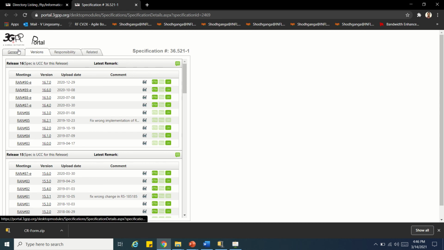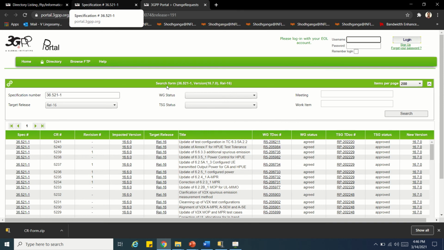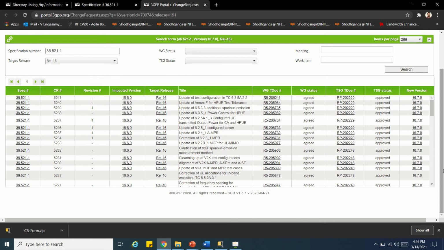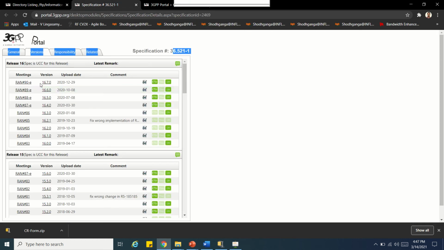If you go to the corresponding spec 36.521, you can see what change requests were made in this particular specification. Plenty of change requests are done in this version, which is version 16.7.0, from the last RAN meeting.